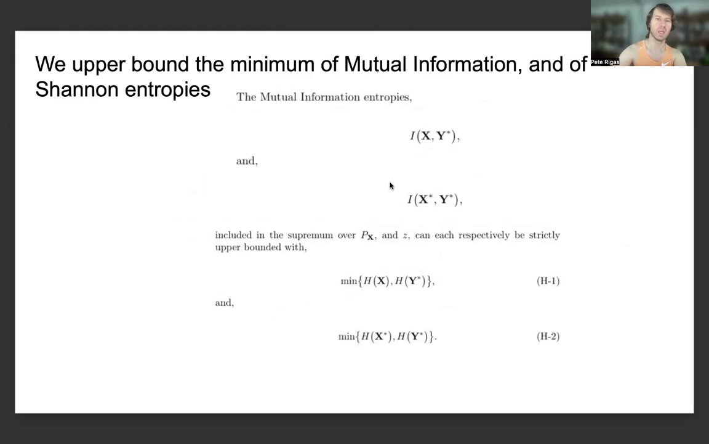And we upper bound the minimum of the mutual information and the Shannon entropies, which again comes into play in the arguments for the first theorem, because we're looking at potentially the mutual information I of X star and Y star, which can also be related to the minimum over Shannon entropies, namely the minimum of H of X star, H of Y star.